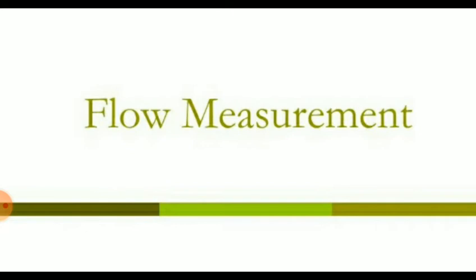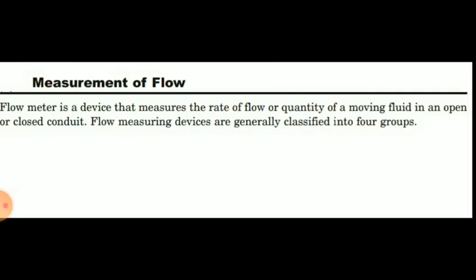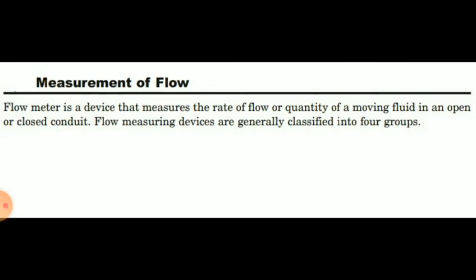Now we will see what the different flow measurement methods are. So first of all, we will see what is measurement of flow. A flow meter is a device that measures the rate of flow or quantity of a moving fluid in an open or closed conduit.